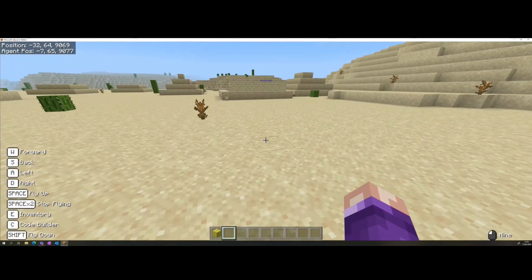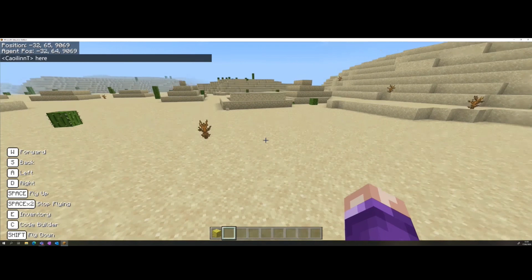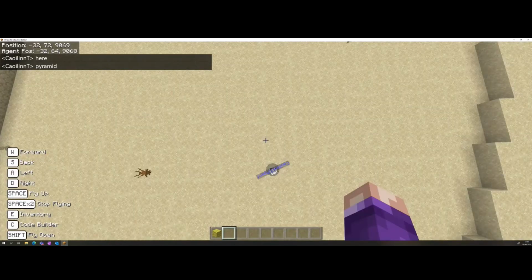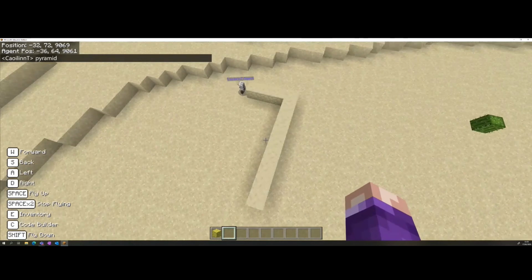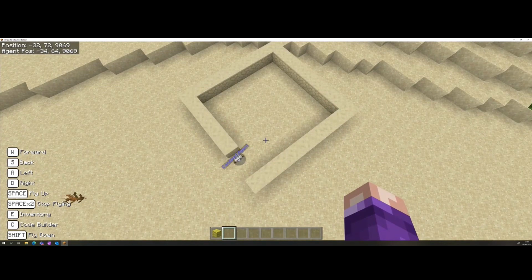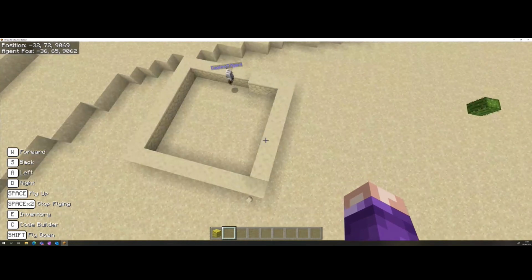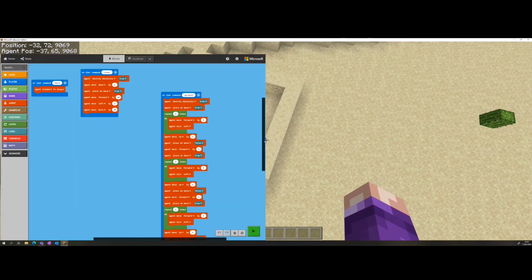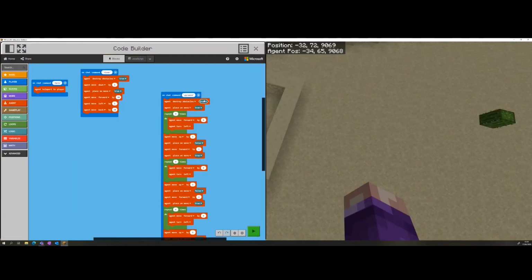So T to talk. Okay, so our agent is building the square. Aha, okay. So what I noticed there is our agent is destroying the block that was in front of them. We need to go back into our code builder and make sure that they don't destroy that block.